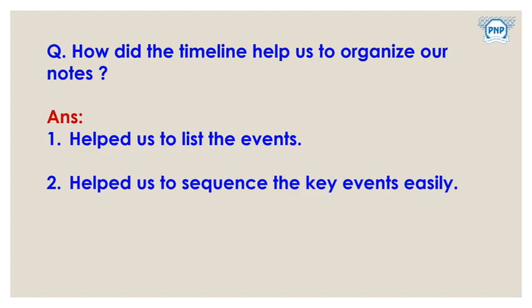In 1829 he published the Braille alphabet, and from 1824 to the present Braille has spread and is still being used, and in the year 1852 he died. So we understand it helps us to keep the sequence of key events easily, correct? So this is what the answer is.